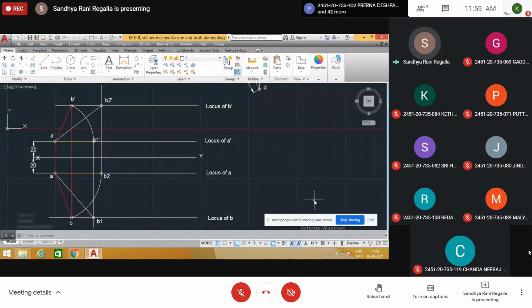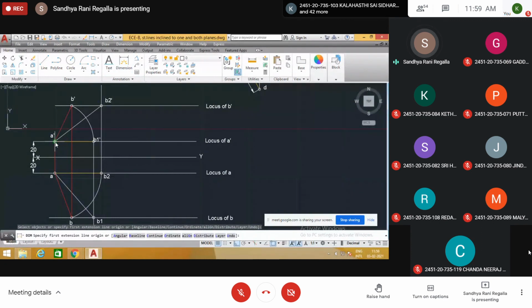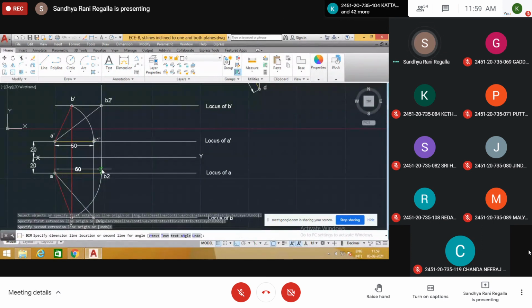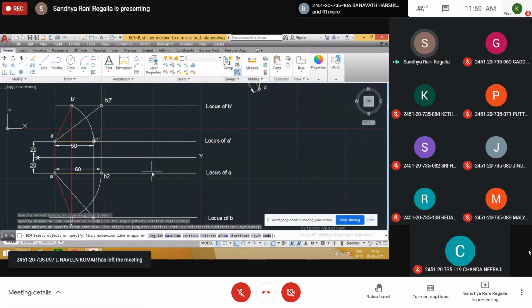Okay, here angles are not given, only these lengths are given. Front view length given as 50, top view length is given as 60. In the previous problem, 45 degrees, 30 degrees were given, but here instead of that, 50, 60 are given. By using those, we draw this way.